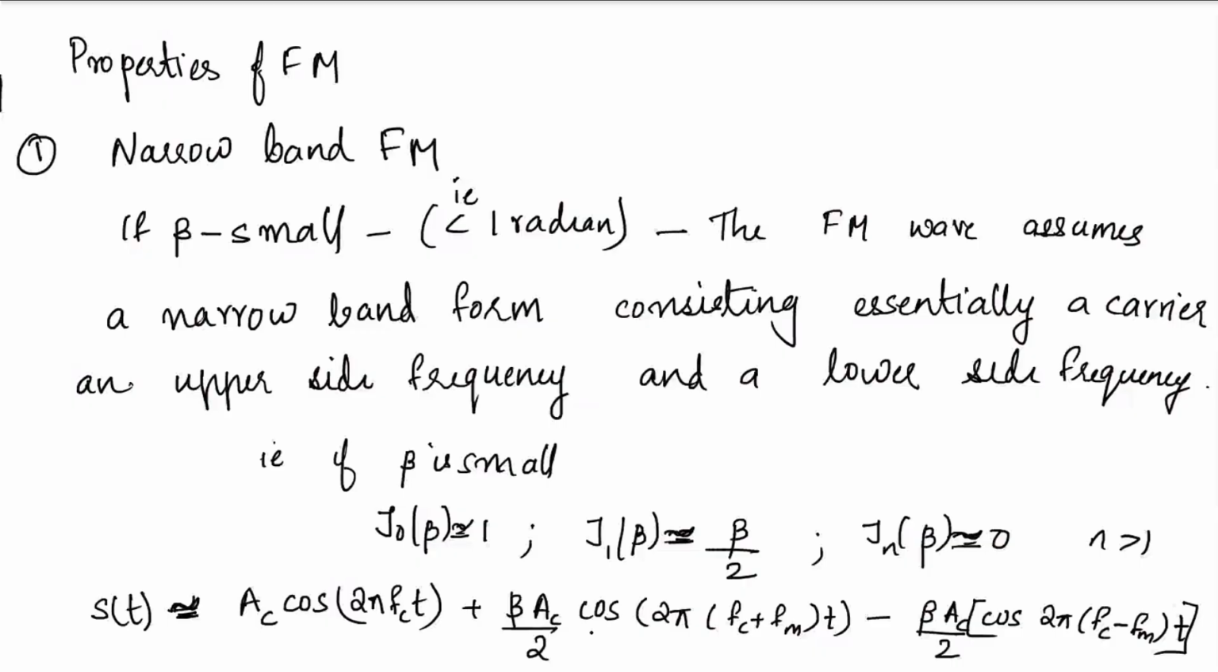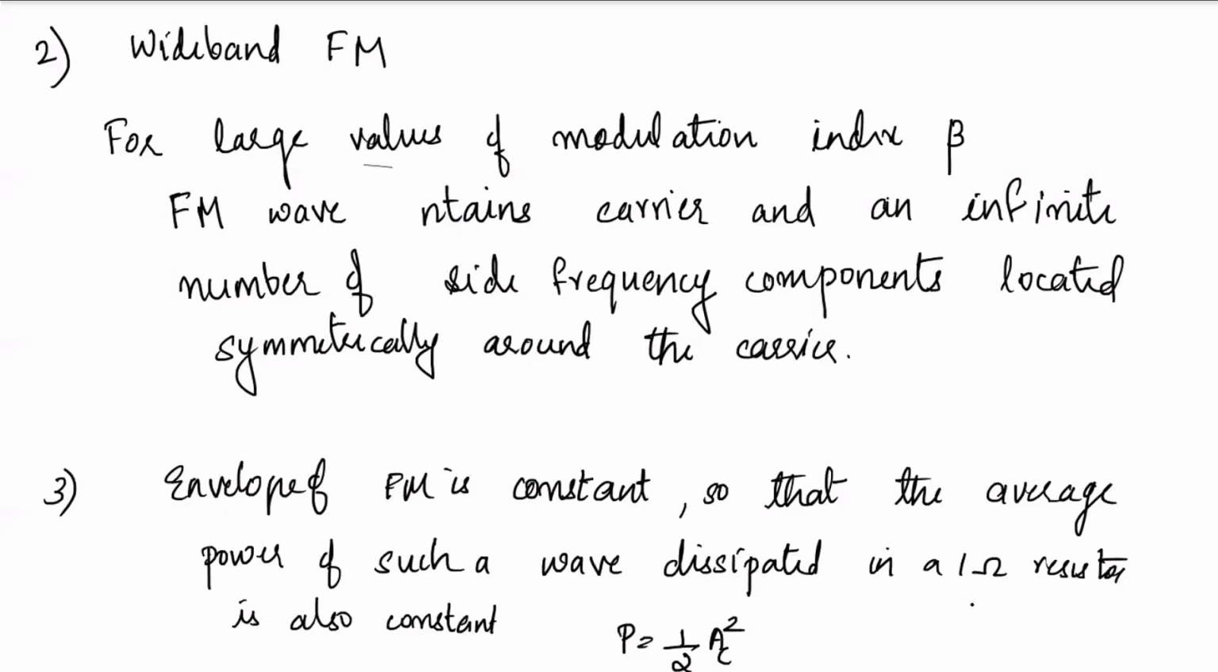Then next, wideband FM. That means for large values of the modulation index beta, the FM wave will have an infinite number of side frequency components located around the carrier. So wideband FM means beta is very large. Narrowband FM means beta is very small, and narrowband FM almost looks like an AM signal. In wideband FM, beta will be comparatively large, and the FM contains the carrier and an infinite number of side frequency components.